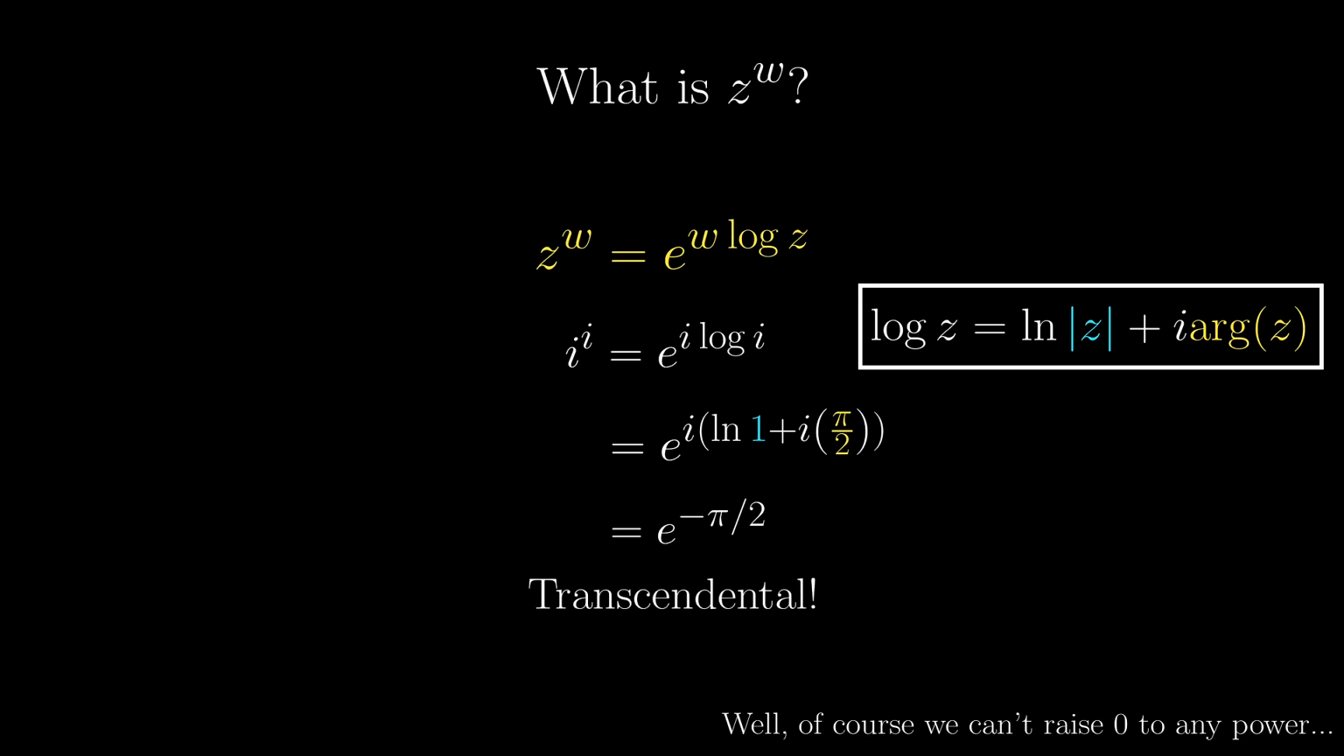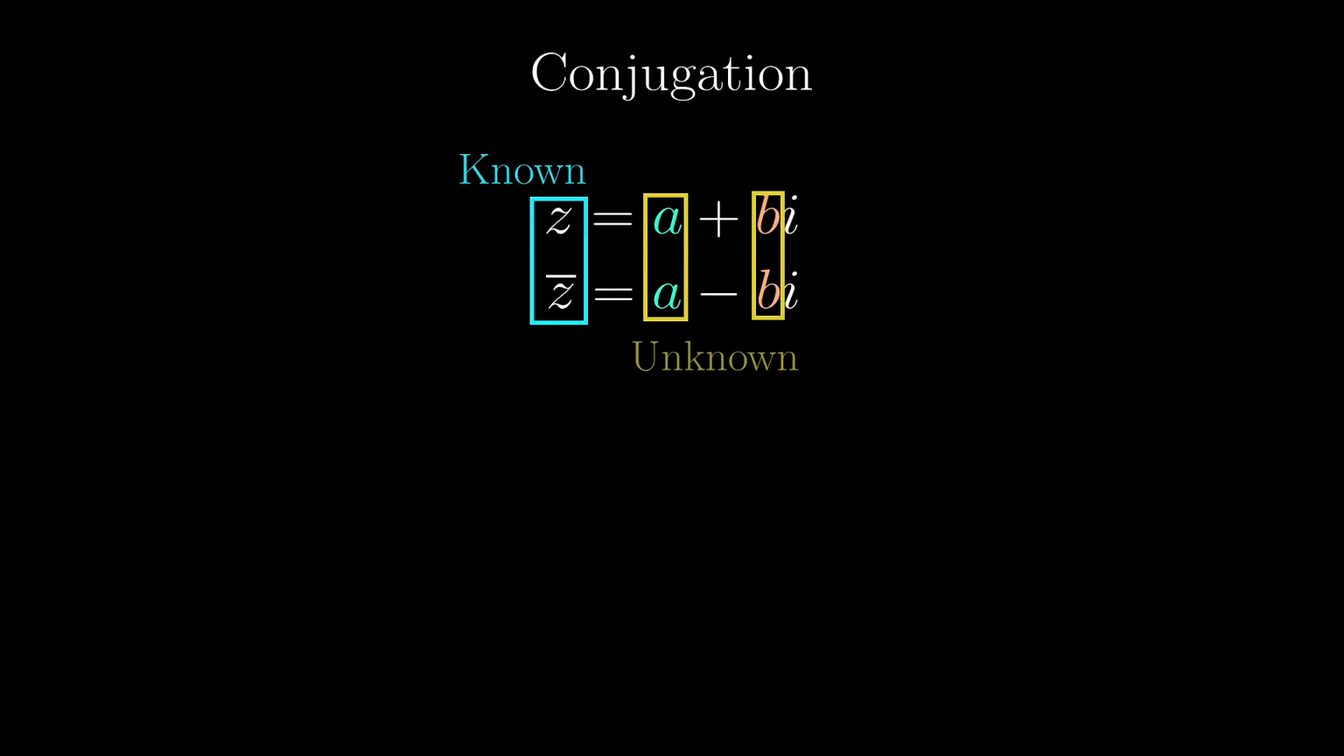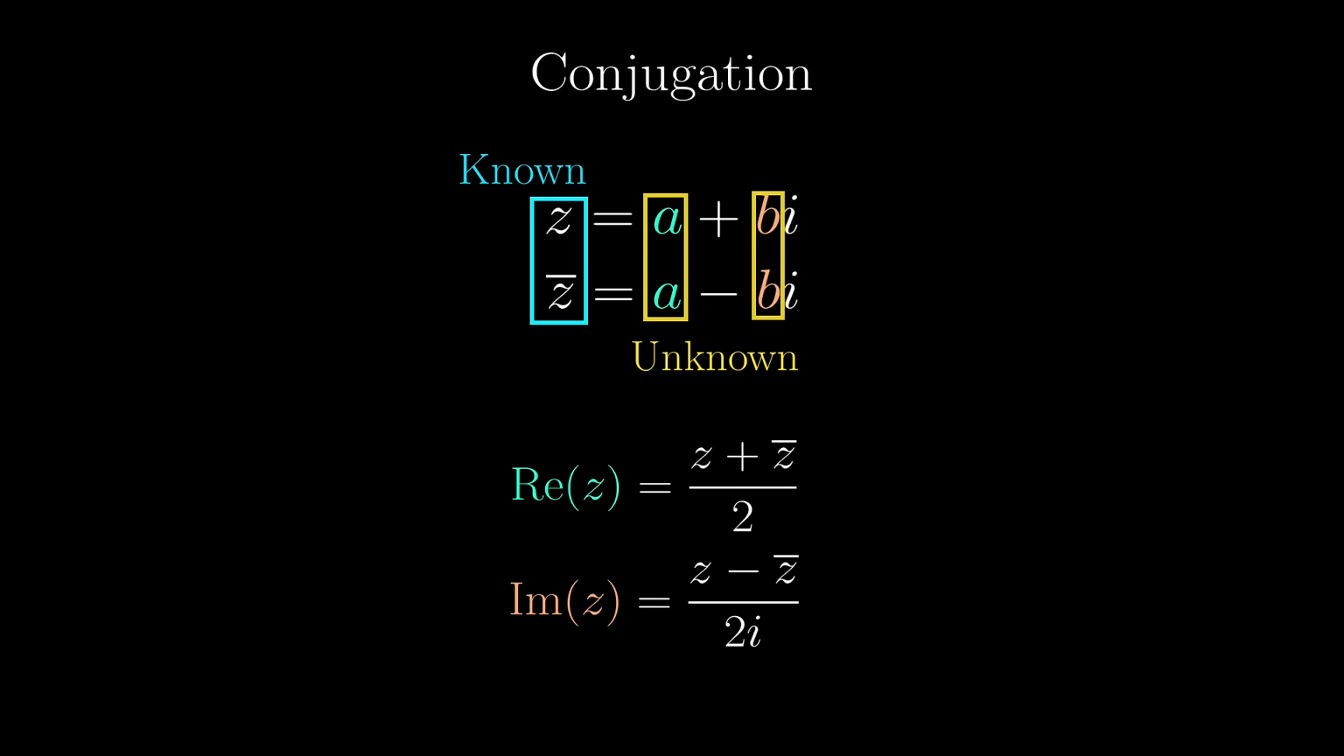But before we wrap this chapter up, we need to revisit conjugation. Recall that if z equals a plus bi, then its conjugate is a minus bi. Let's say we now only know z and z bar, how do we find a and b, the real and imaginary parts of z? This is a relatively simple system of equations to solve, and you could and should verify